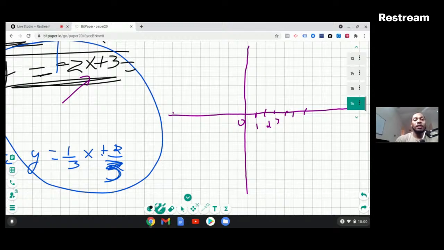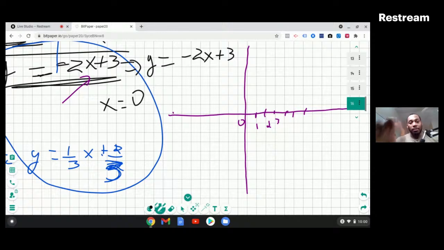So we have y is equal to negative 2x plus 3. Let's say that x is equal to 0. What is the value of y? So I plug in 0 here for x. So 2 times 0 is 0.